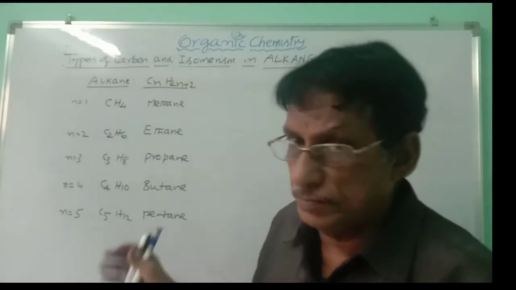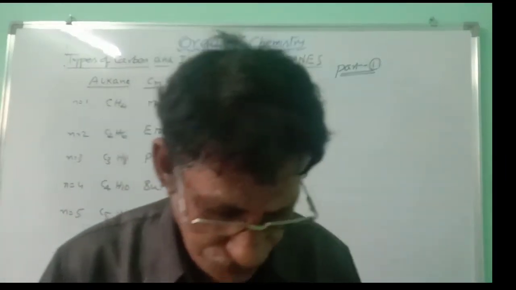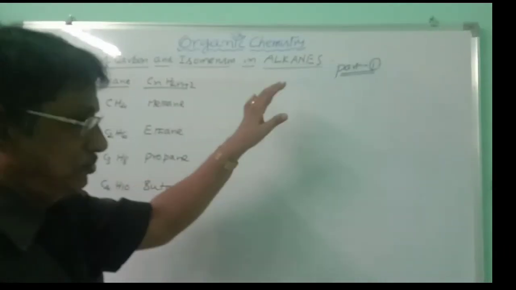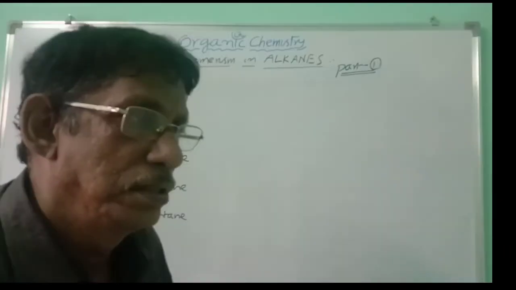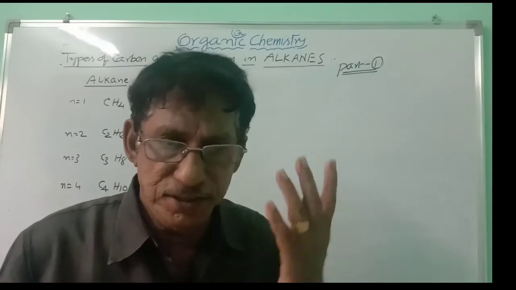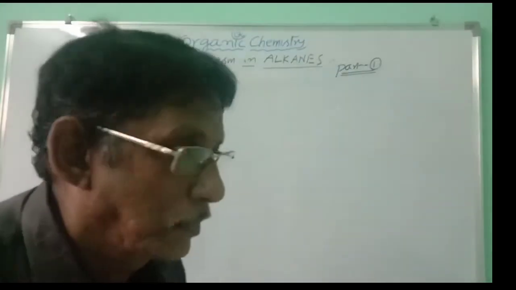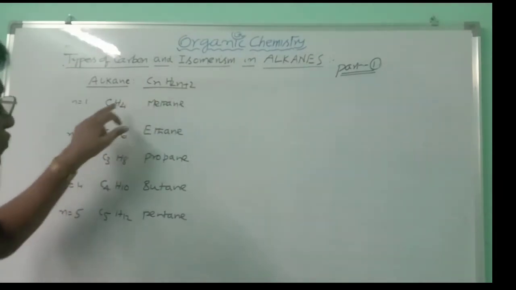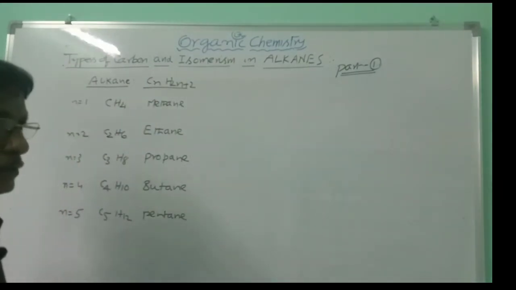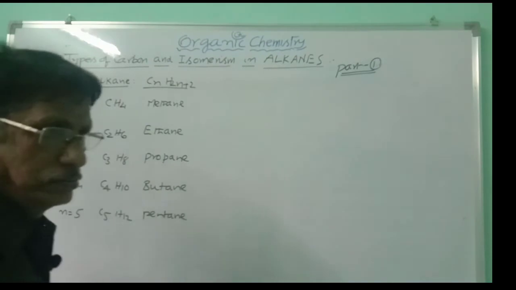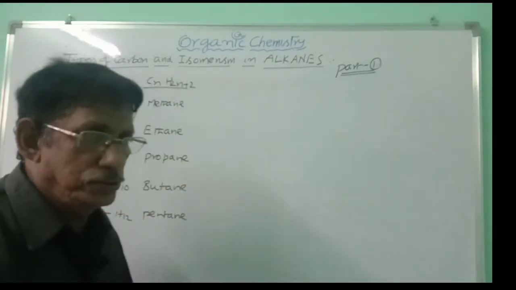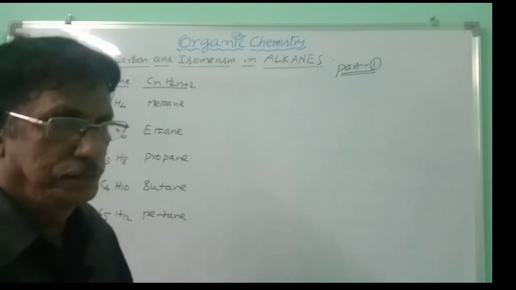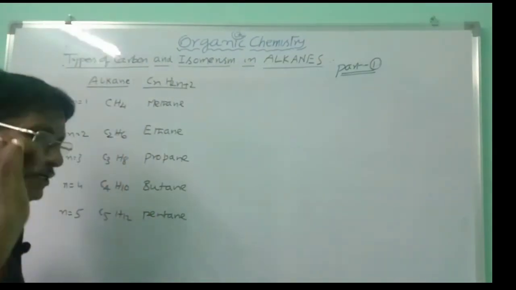Now, let us consider some examples of alkanes. Alkanes general formula is CnH2n+2, where n is equal to 1, 2, 3, 4, etc. When n is equal to 1, the formula is CH4. When 1 carbon is present, you have to use meth as the root word.